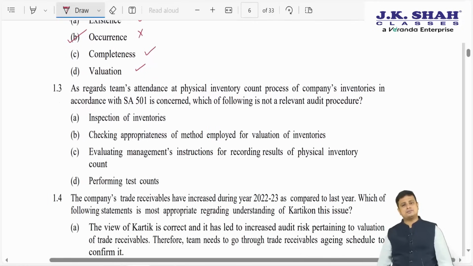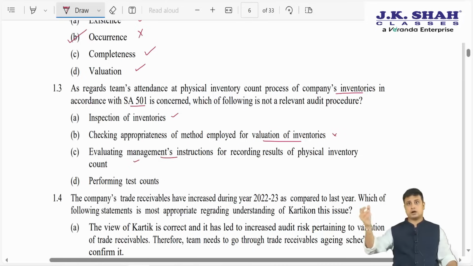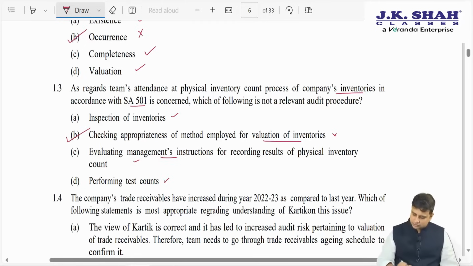As regards the team's attendance at the physical inventory counting process of the company's inventory in SA 501, which of the following is not relevant? Will you do inspection of inventories? Definitely we will. Checking appropriateness of the methods of valuation. See, at physical counting, we are not going to check the method of valuation. So this is not relevant for us. Evaluate the management's instruction. Yes, we will see how management is performing the test count and we will also perform test counts. Hence, the answer here is B.